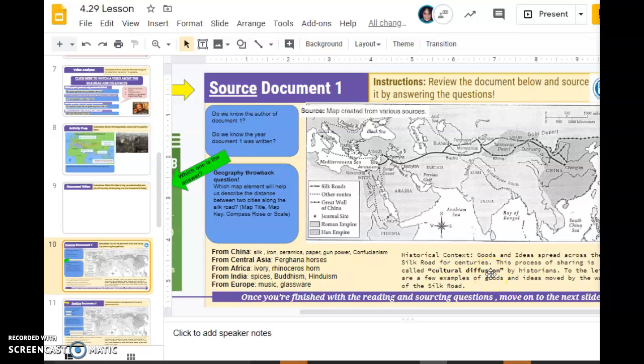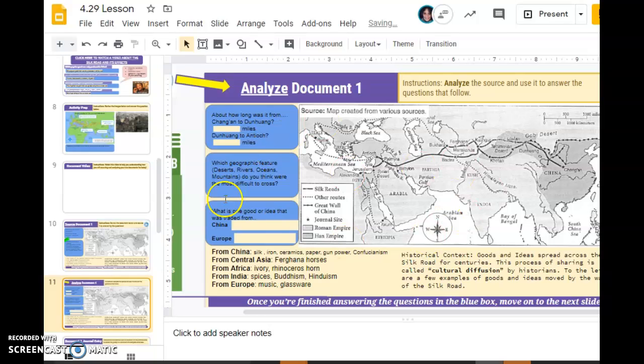Your main task today is to understand what it was like to travel along the Silk Road by analyzing two sources. For each source, you will have 2 pages. On the first page, you will source the document, and on the second, you will just analyze it by answering these questions, or for these, just filling in the blank.